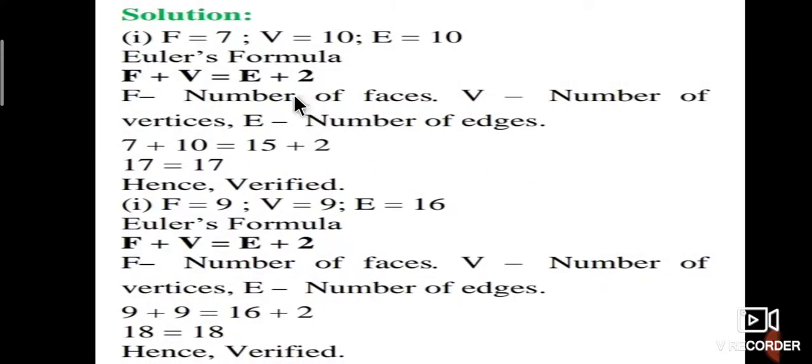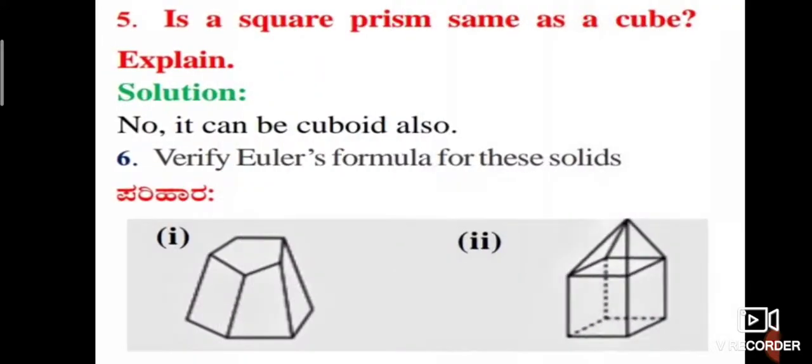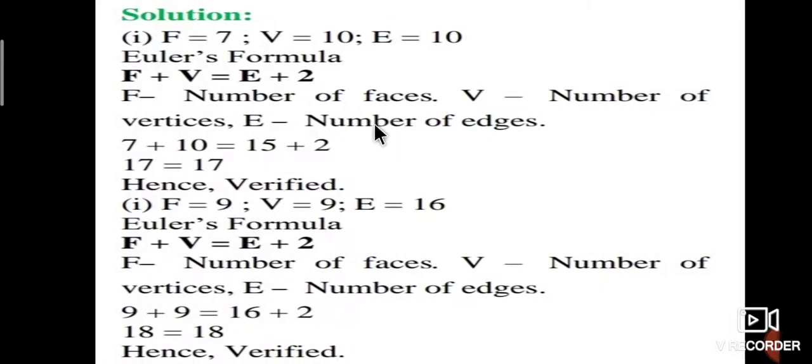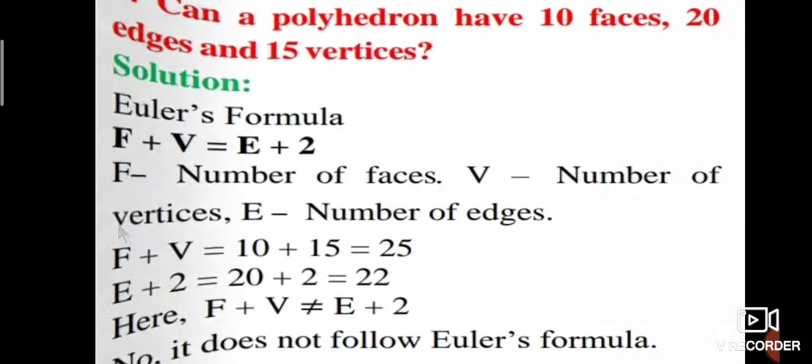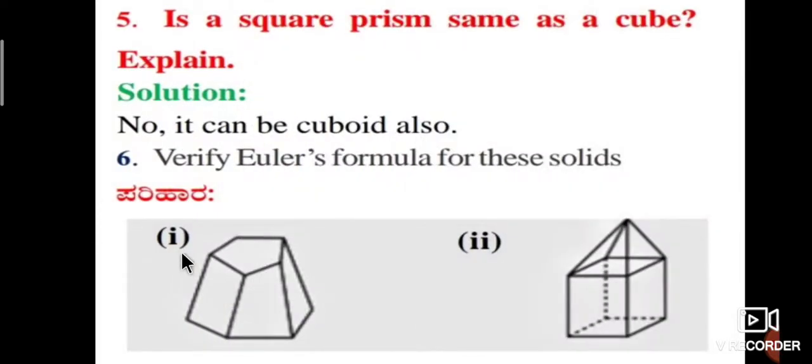Again, the vertices are 1, 2, 3, 4, 5, 6, 7, 8, 9 and 10. Therefore, the vertices are 10, and the edges are also 10.